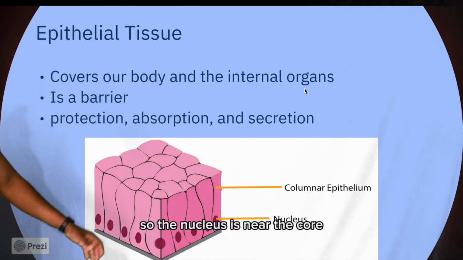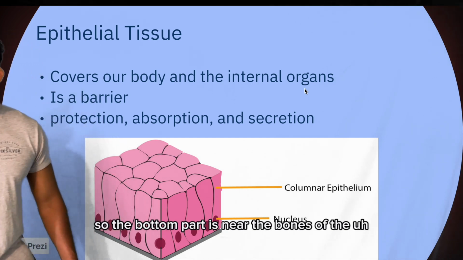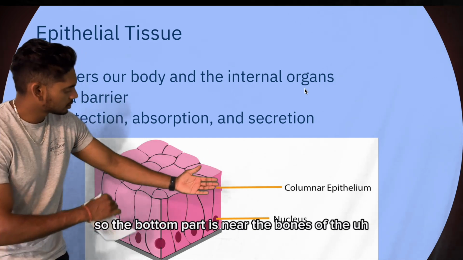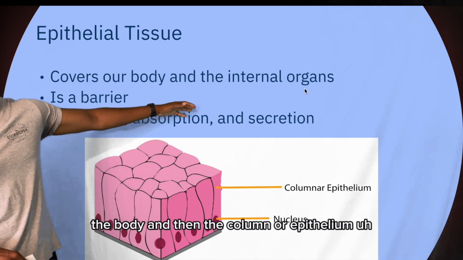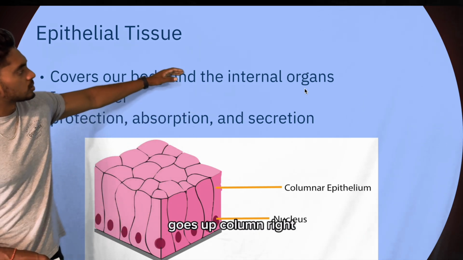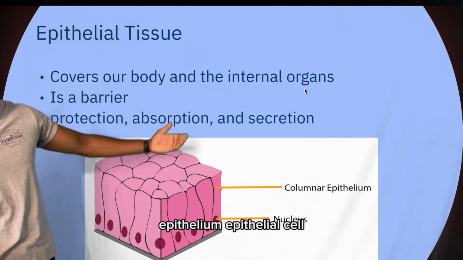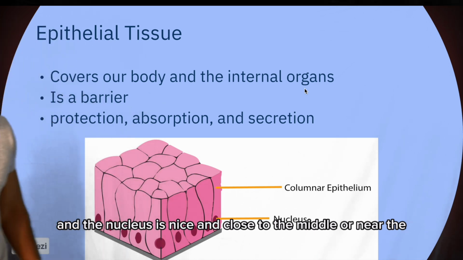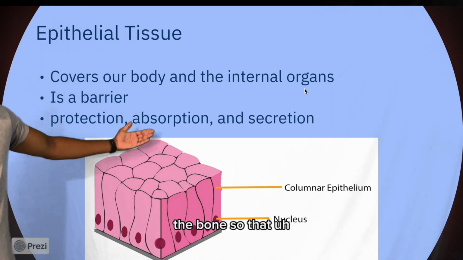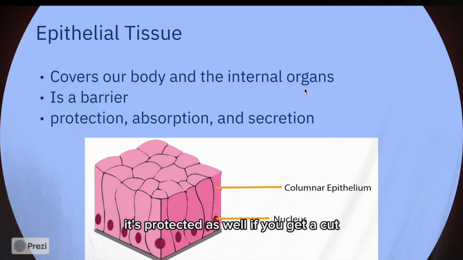So the nucleus is near the core, so the bottom part is near the bones of the body, and then the column or epithelium goes up. Column, right? Epithelium, epithelial cell, so it all makes sense. And the nucleus is nice and close to the middle or near the bone, so that it's protected as well if you get a cut.